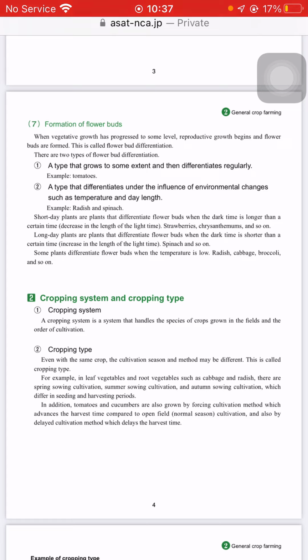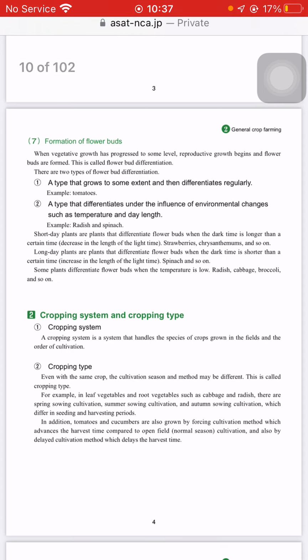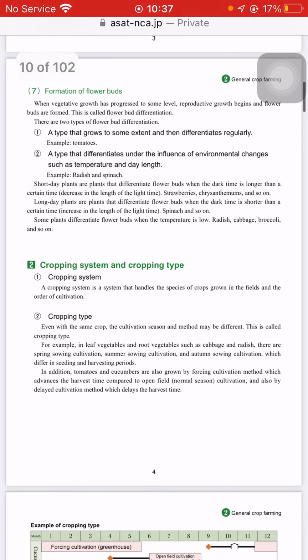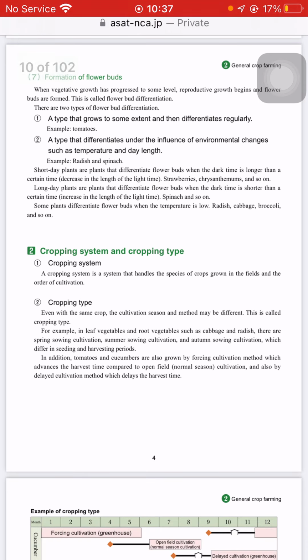A cropping system is a system that handles the species of crop grown in a field and the order of cultivation. Even with the same crop, the cultivation season and method may be different. This is called cropping type.